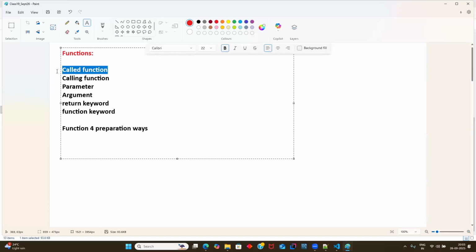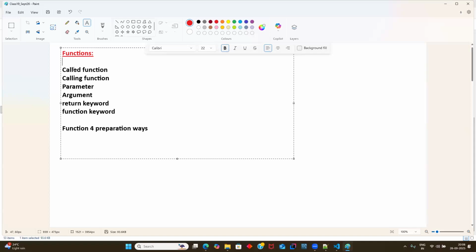Let's go one topic at a time. What do you mean by called function from your point of view? What is a called function, or a called method in Java? Invoked or executed function is a called function. Somehow it's correct, but not completely.